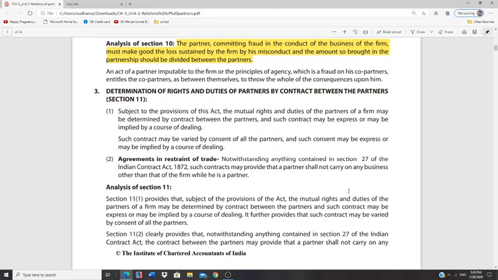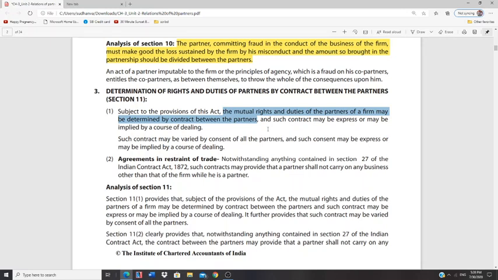In case of agreements in restraint of trade, meaning not to carry on any particular business, in such cases also these partners should not be carrying on such businesses. Here, rights and duties are usually defined in the partnership deed, and partners should follow those rights and duties. That's what Section 11 tells you. If the partnership deed prohibits the partners from taking up any particular trade or business, then the partners should not take up that particular trade or business.